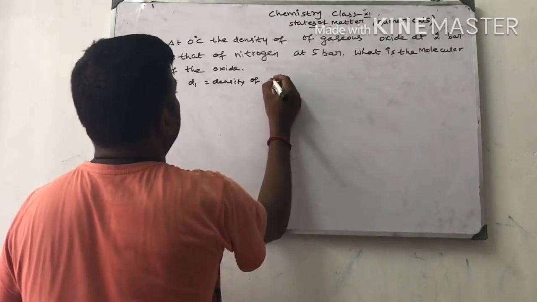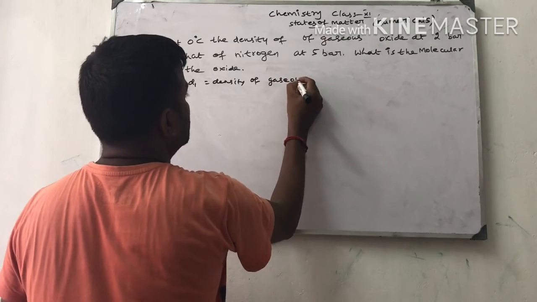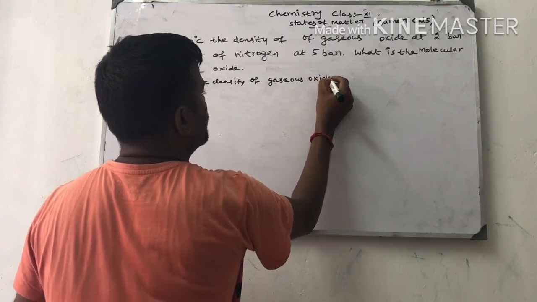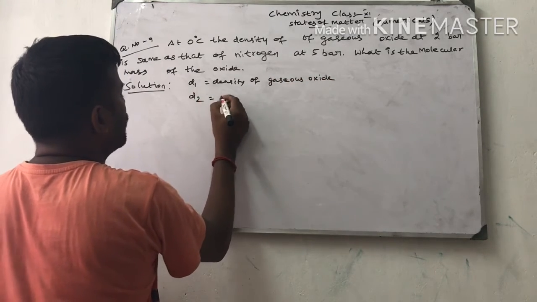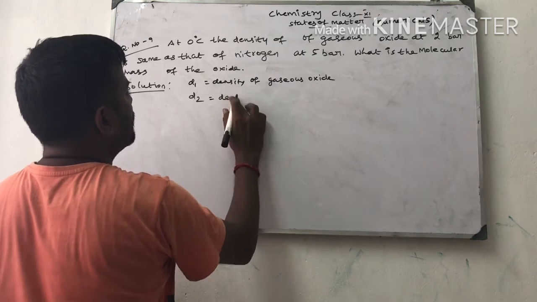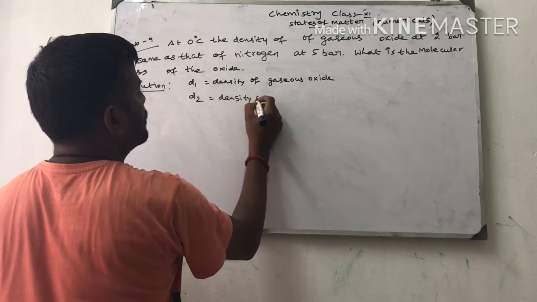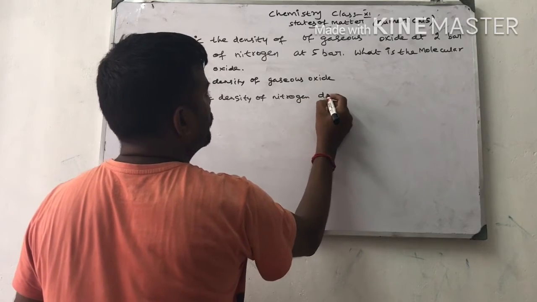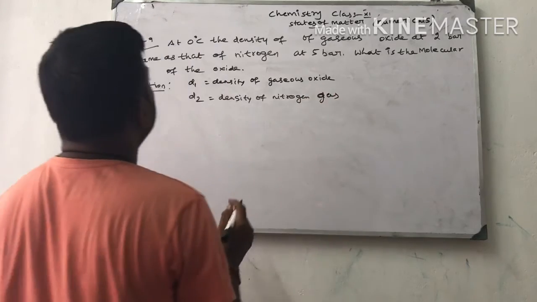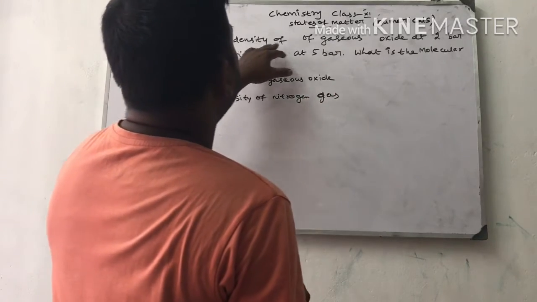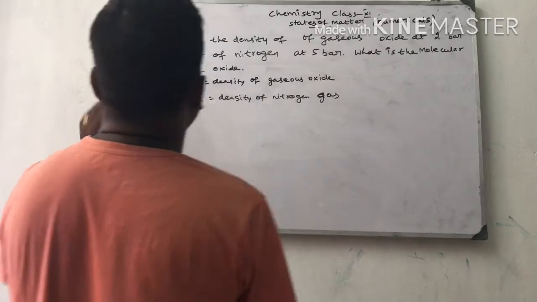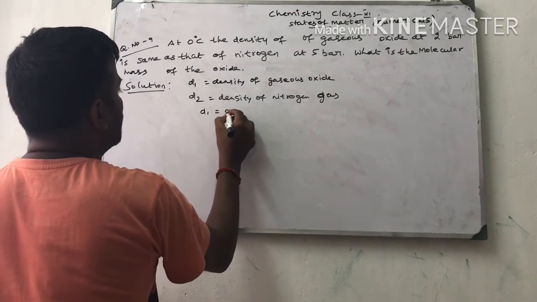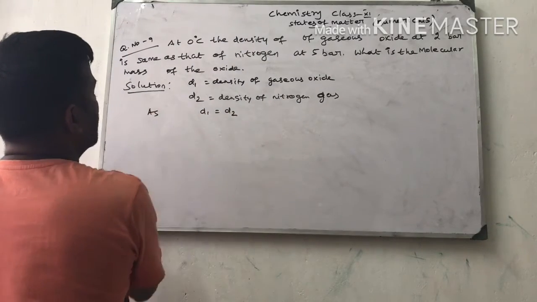D2 is equal to the density of nitrogen gas. In this question, the densities of the two gases are the same, so D1 is equal to D2 as given.